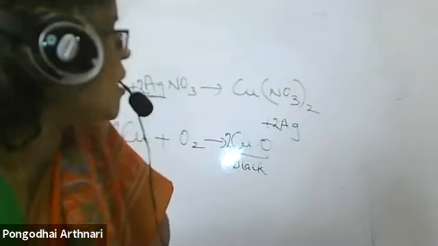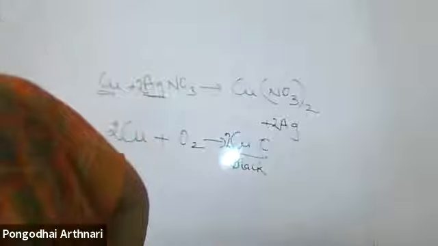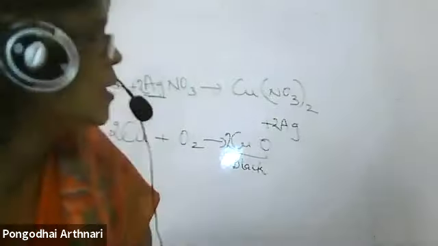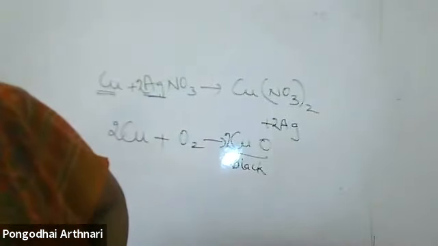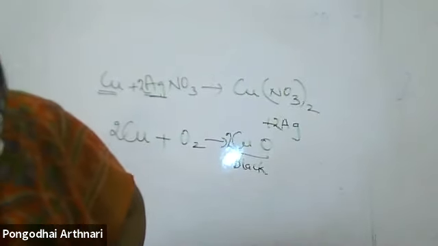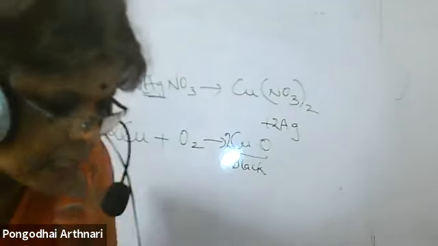Very good. Okay, next, Pujita. What is a displacement reaction? In a chemical reaction, when a more reactive element displaces a less reactive metal, it is called a displacement reaction. Displaces a less reactive metal from where?